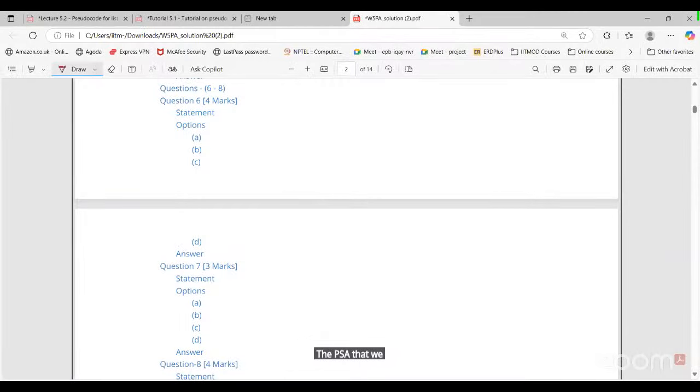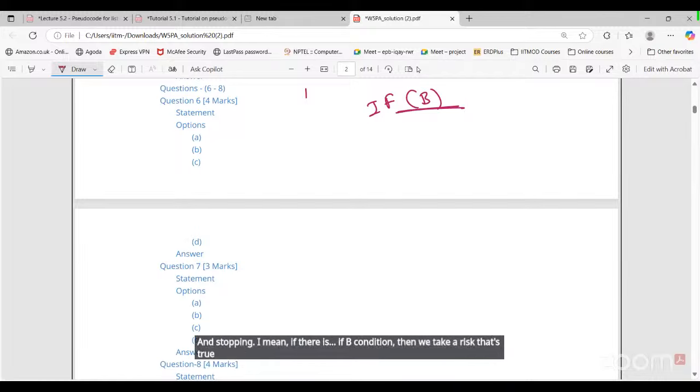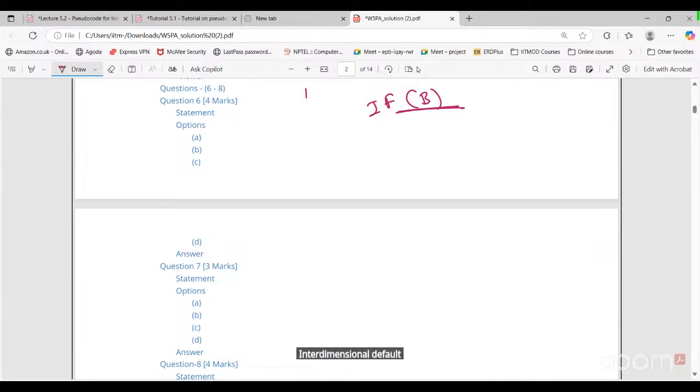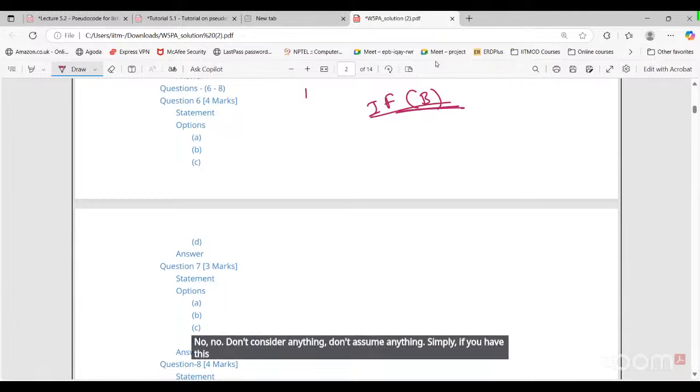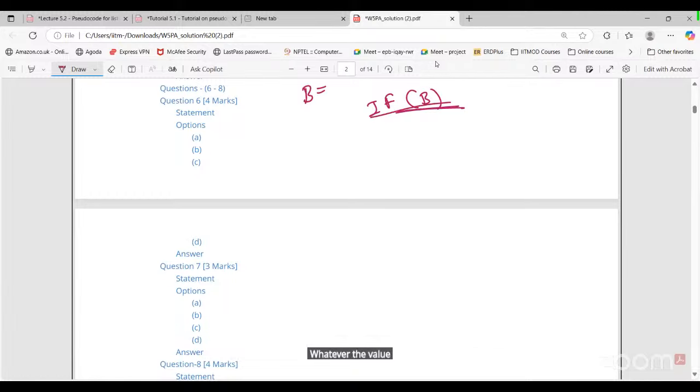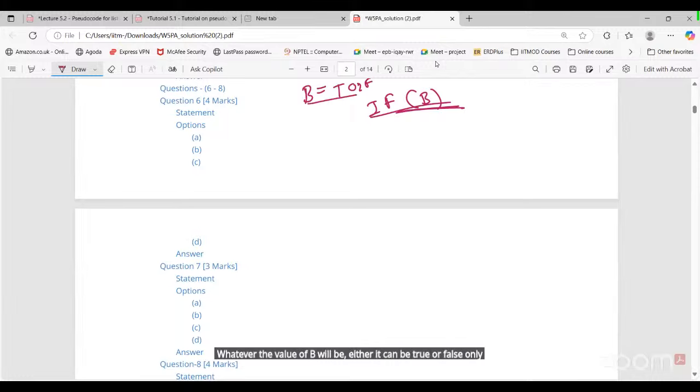Don't go for the equal-to case, and don't compare with any other value. Don't assume anything. Simply, whatever the value of b is, it can be either true or false only. That is what you have to consider.